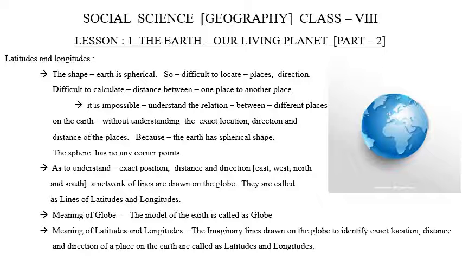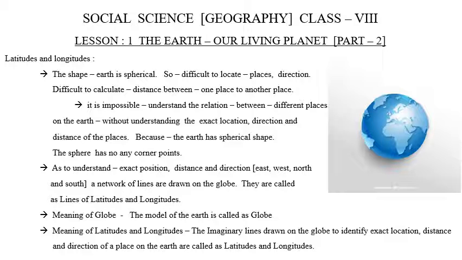Because the earth has a spherical shape. The sphere does not have any corner or angle. The sphere has no corner points. Because of that, it is difficult to understand the exact location of a particular place on the earth.